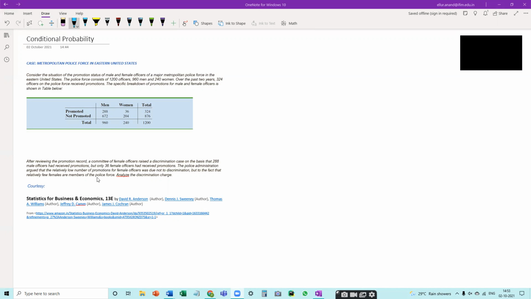The data collected is that the police force consists of 1,200 members, of which 960 are men and 240 are women. Of the 1,200, 324 got promoted while 876 did not. Of those promoted, only 36 were women and 288 were men.